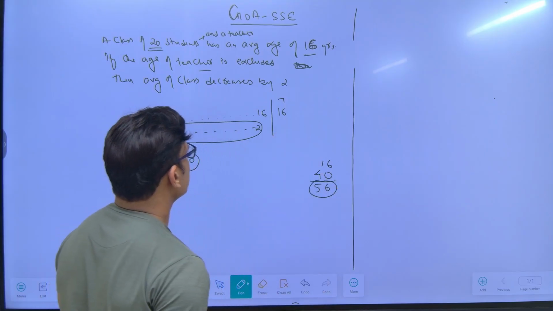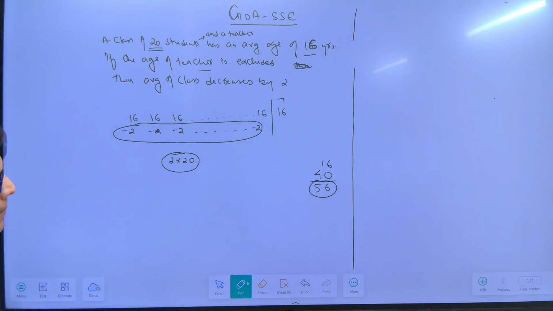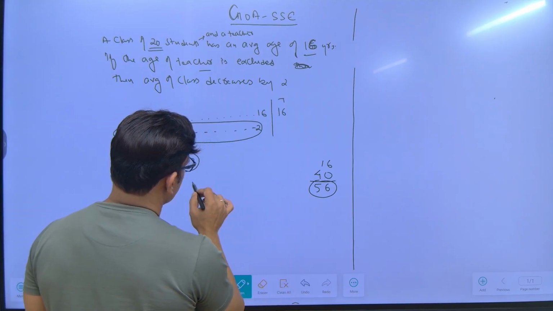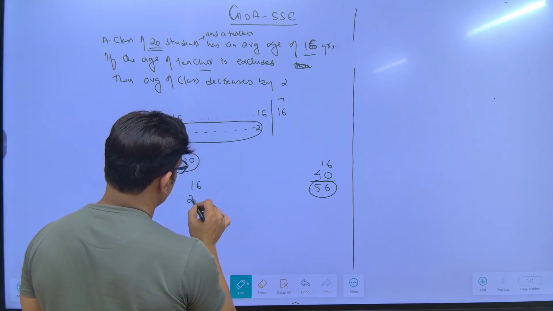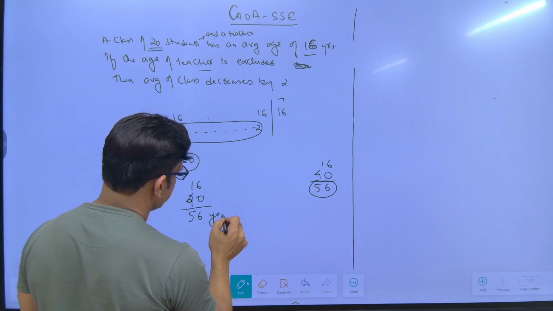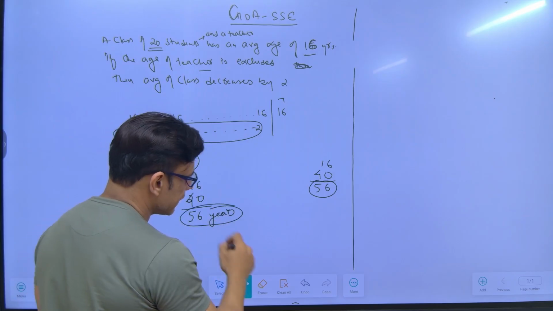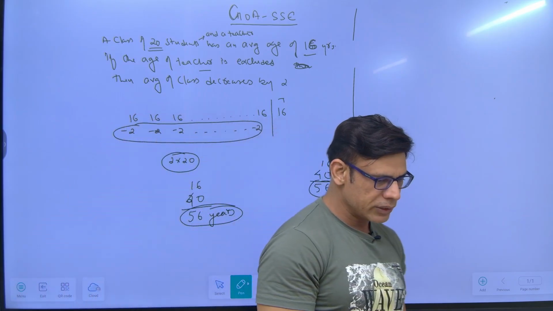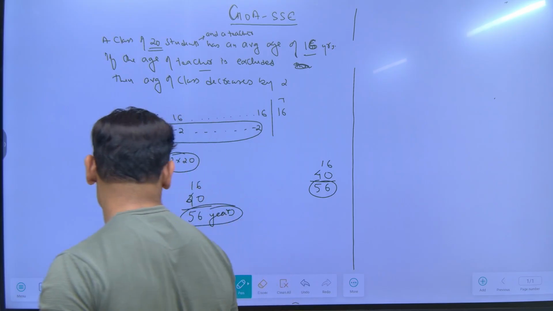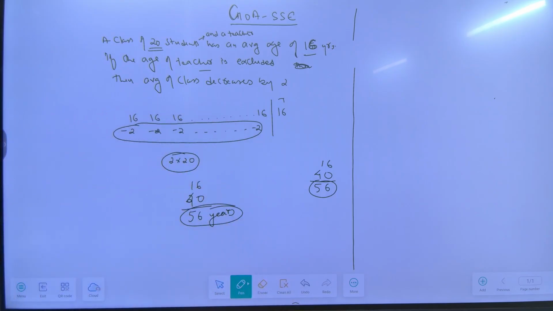So what is the age of the teacher? 56 years, right? She took 16 she kept and then 2 into 20, which is 40. So that means 56 years. So 56 years is the age of the teacher. Pause this and please make a note of it.